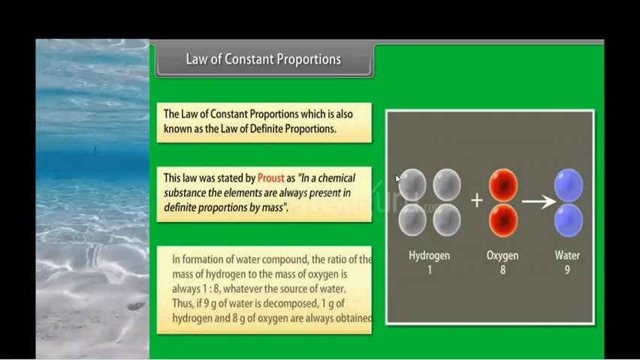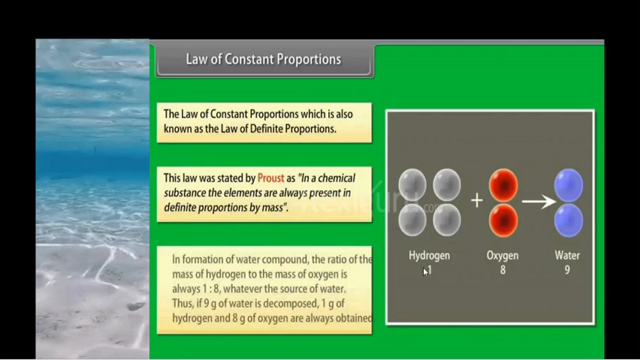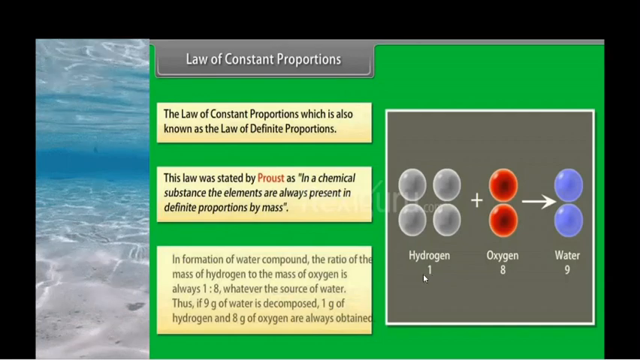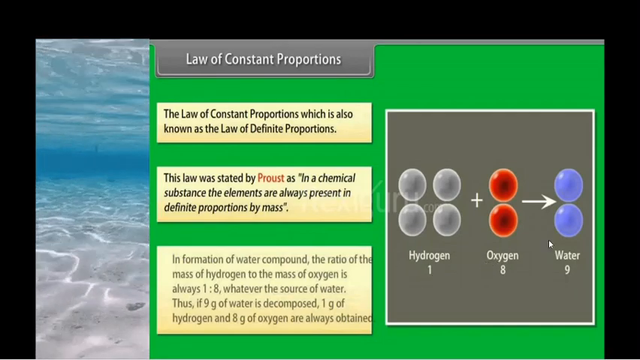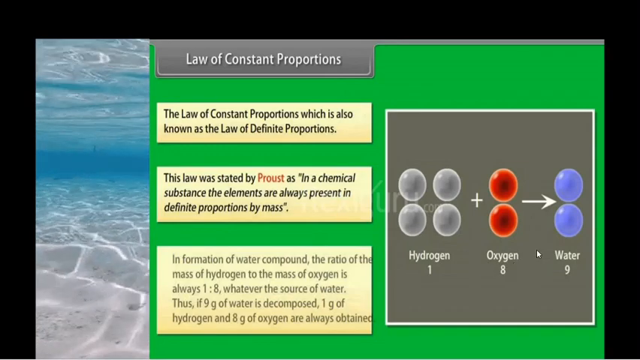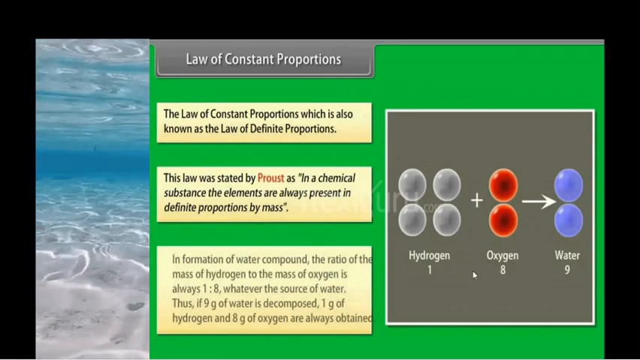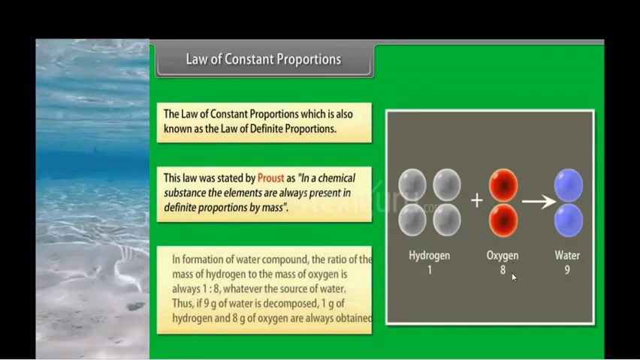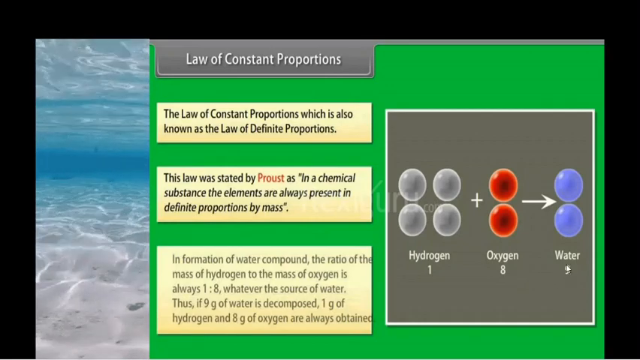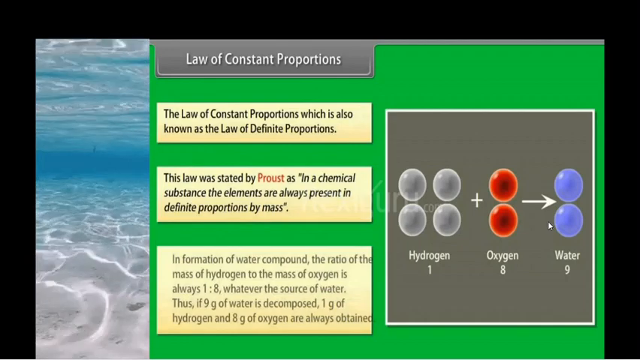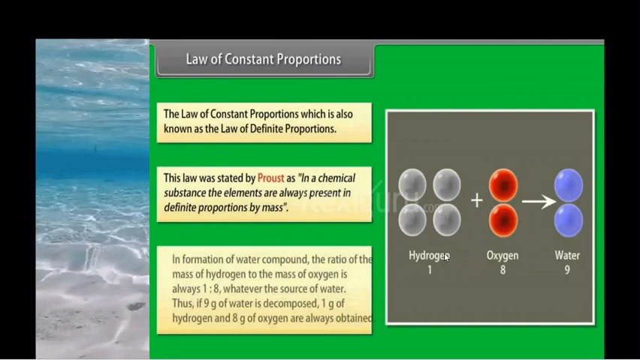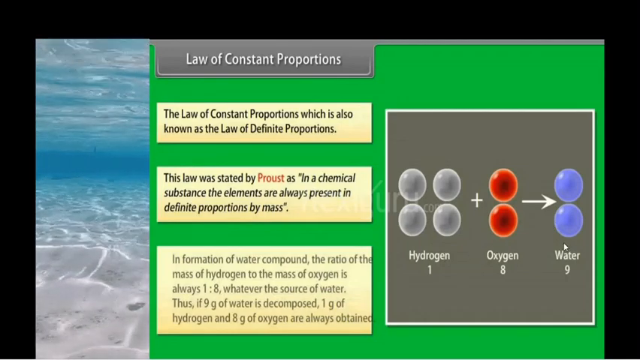This 1 gram of hydrogen is considered to be the mass of the hydrogen. This 8 gram of oxygen is considered to be the mass of the oxygen. So what will you get if we add 1 plus 8? We get 9. So 9 gram of water is decomposed to get hydrogen and oxygen.